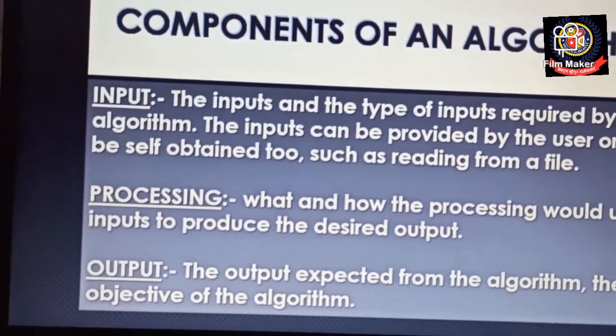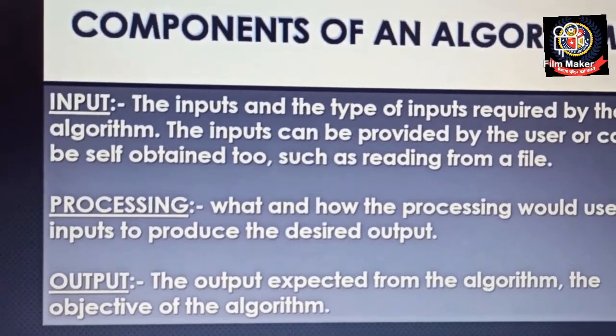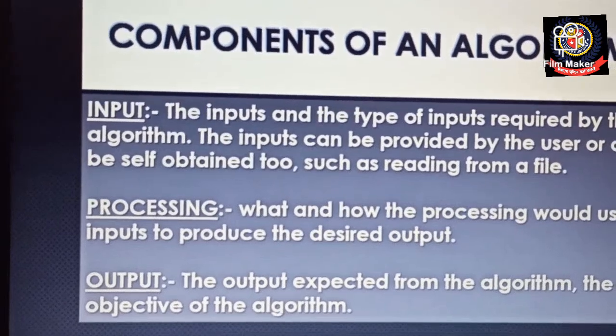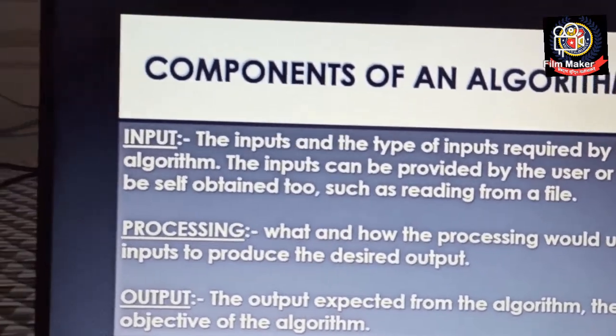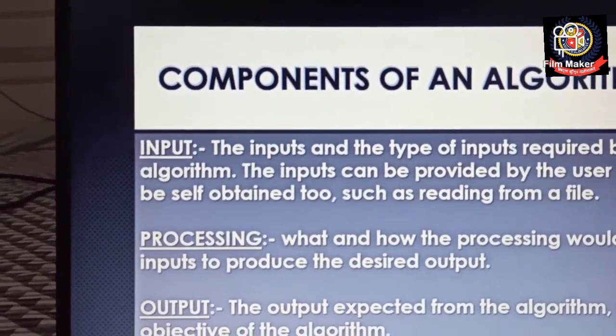If not, you can say if no problem arises, then what do we have to solve? So that is the meaning. Input must be required by the user, or it can be self-obtained by reading from a file. Okay, means we are referring to a file, and that file contains the problem. So that means that is how we are giving the input.